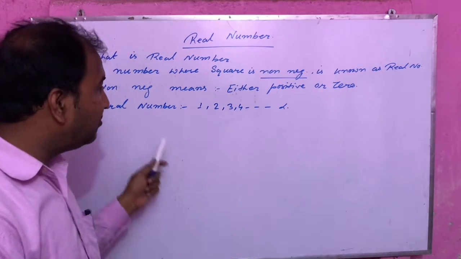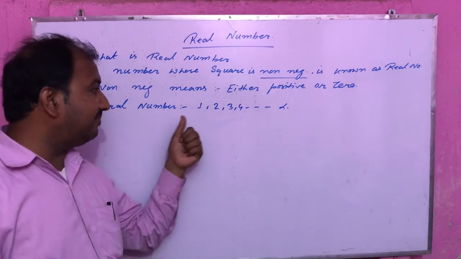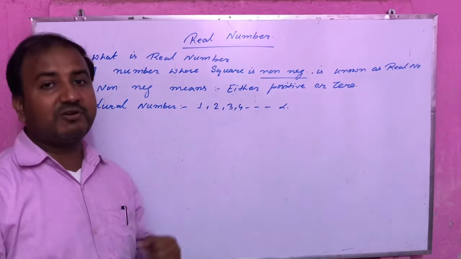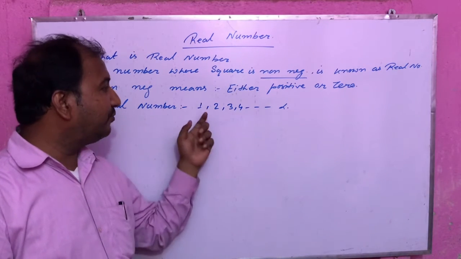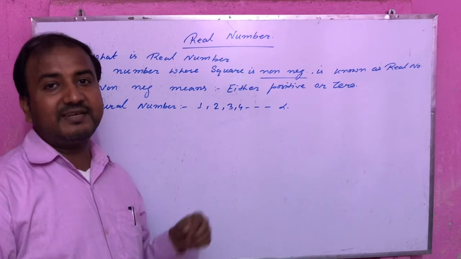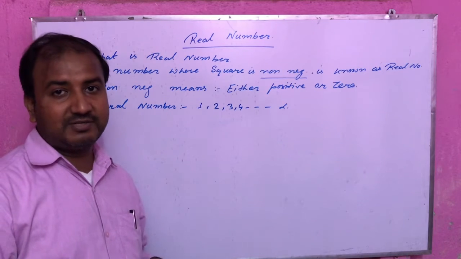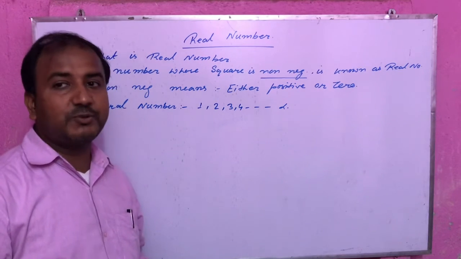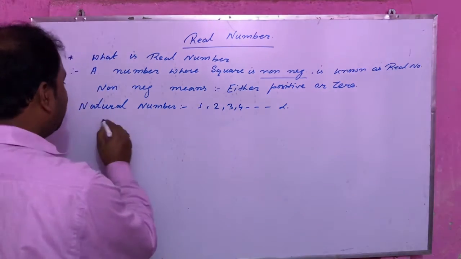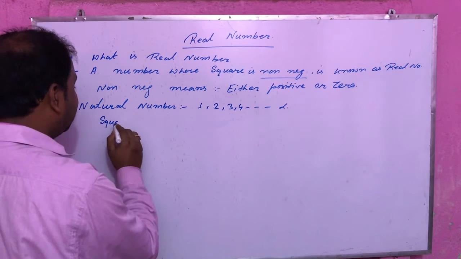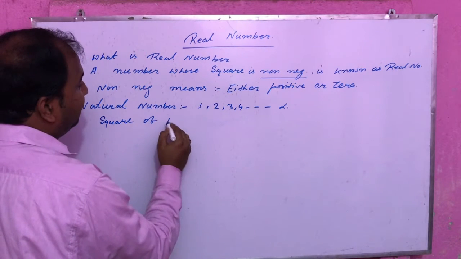Now the point is, can natural numbers be said to be real numbers or not? For checking whether a given number is real or not, we have to go through the square of the number. Just go through the square of 1.